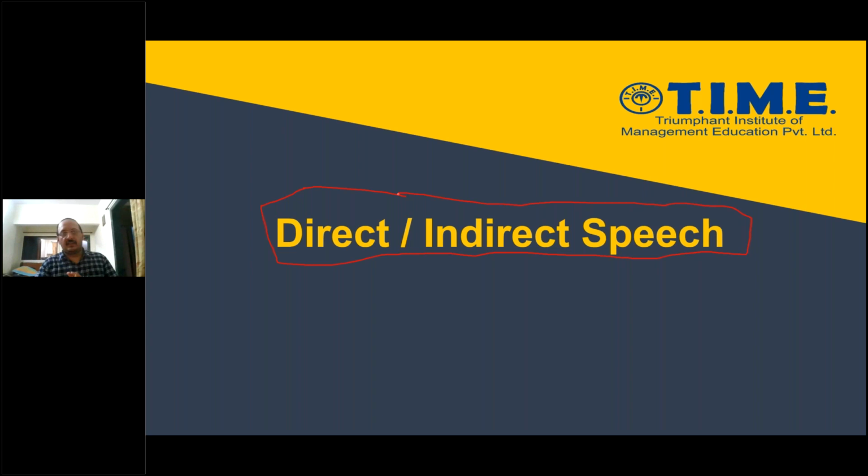Again, this is a very common question type in SSC CGLE where they may give you a sentence in direct speech and ask you to convert it into indirect, or the question could be in indirect speech and you could be asked to convert it into direct speech, either way. These are pretty easy questions also. As a part of this session, we are going to be covering around 20 questions, and we'll see how to go about them.